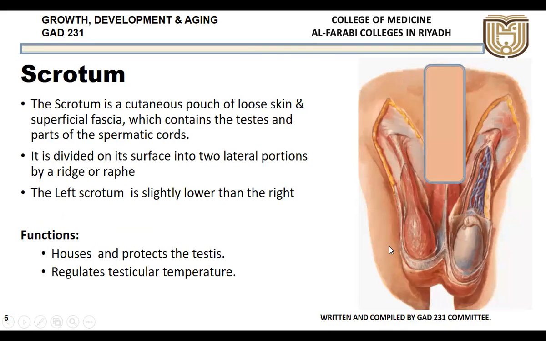Now we can see the scrotum. This is the skin bag, as I said. It is a cutaneous pouch. Cutaneous means skin. A pouch of loose skin as well as superficial fascia, which holds the testis and parts of the spermatic cord. It is divided on its surface into two lateral portions by a median ridge. This ridge divides it into two pockets where the two testes are present. Observe that the left scrotum is usually slightly lower than the right. Always the left scrotum is slightly lower compared to the right.